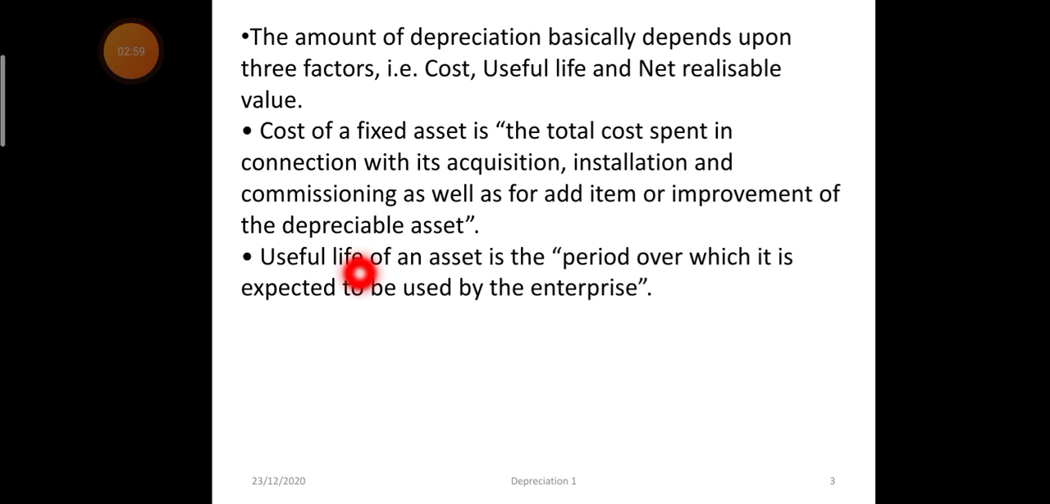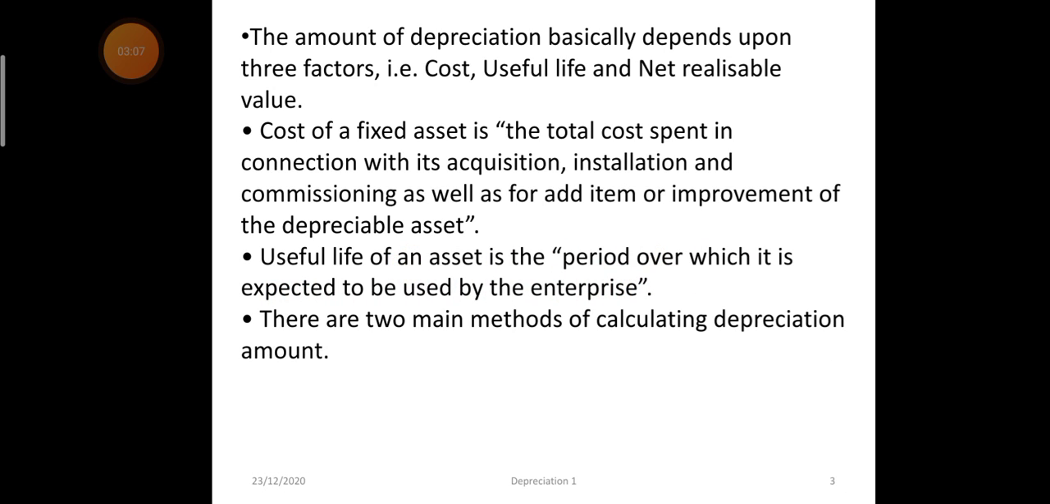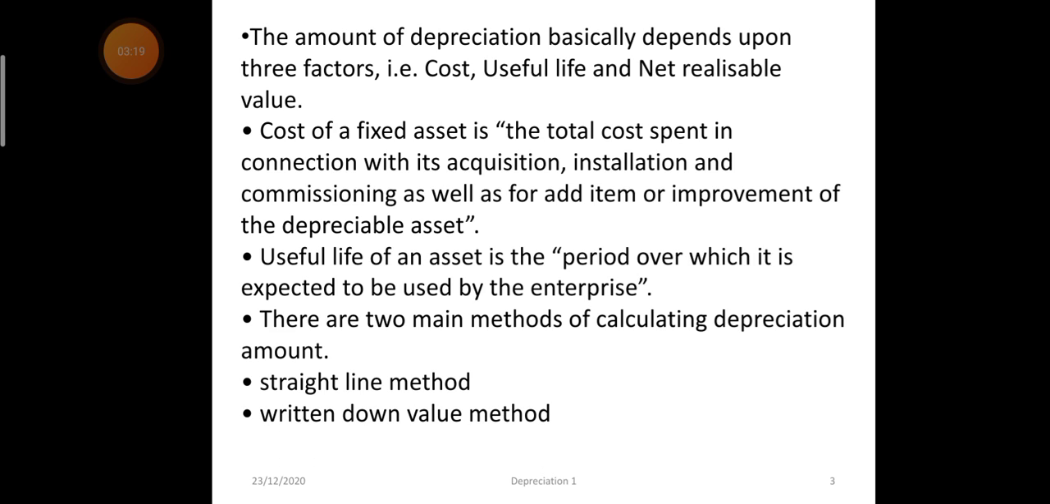Useful life of the asset is the period over which it is expected to be used by the enterprise, economically beneficial. And there are two methods of calculating depreciation. First is the straight line method. It is also known as fixed installment method or original cost method. And second is the written down value method, also known as diminishing installment or reducing installment method.